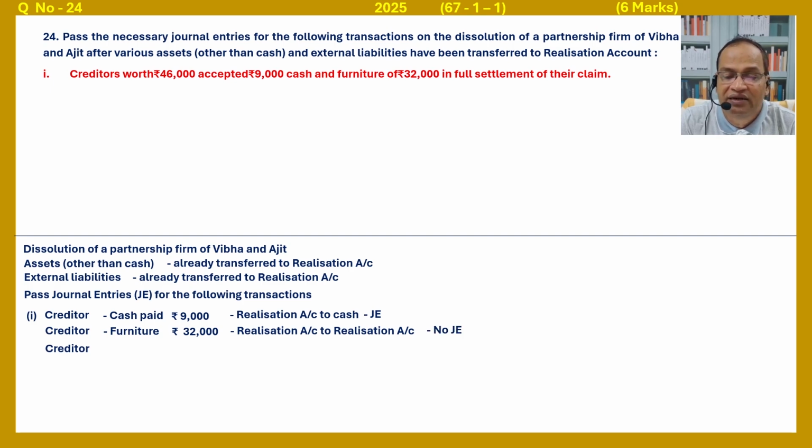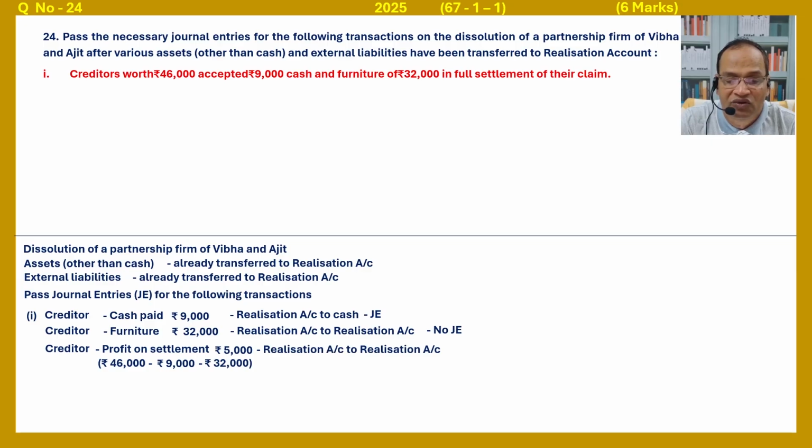Next, creditor settled further claim, 46 minus 9 minus 32. Profit on settlement equals 46,000 minus 9,000 minus 32,000. 46 minus 9, that is 37, minus 32, 5,000. So realization account debited to realization. Profit on settlement is transferred to realization account, realization to realization account, no journal entry.